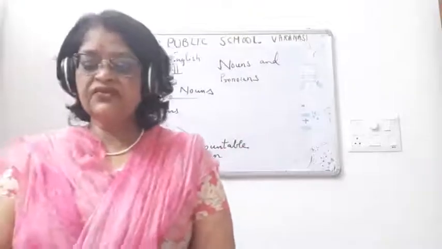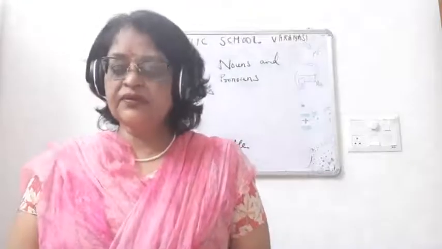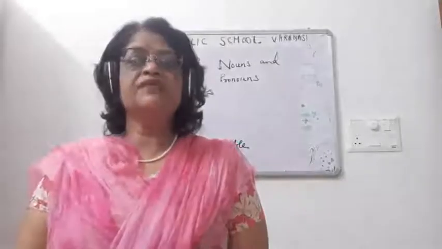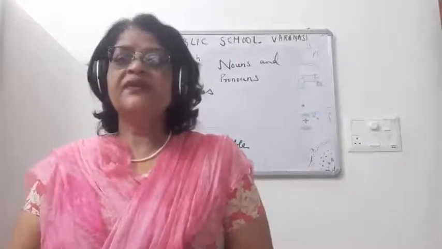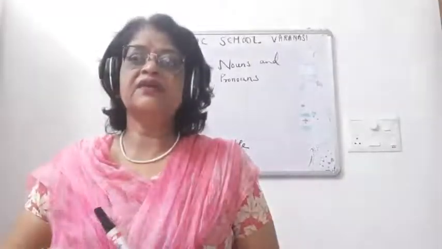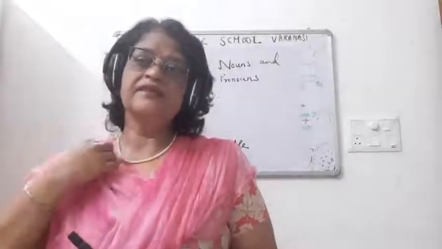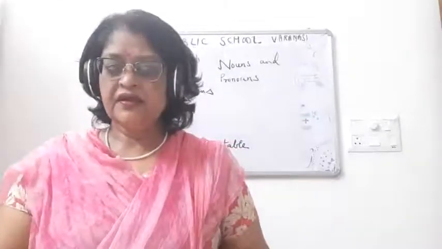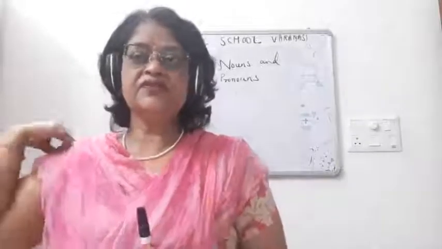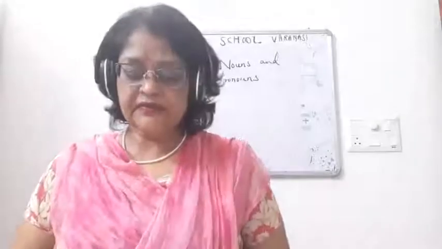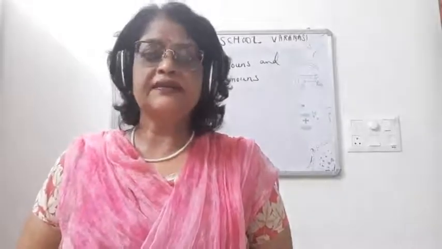Then there are nouns, children, which can be used as countable nouns and also as uncountable nouns, like tea. Just now I have told you the example of tea. If I say I want a cup of tea, so children you can see, a cup of tea, that is one cup of tea. But if I say tea is boiling, that will come under the category of uncountable noun.